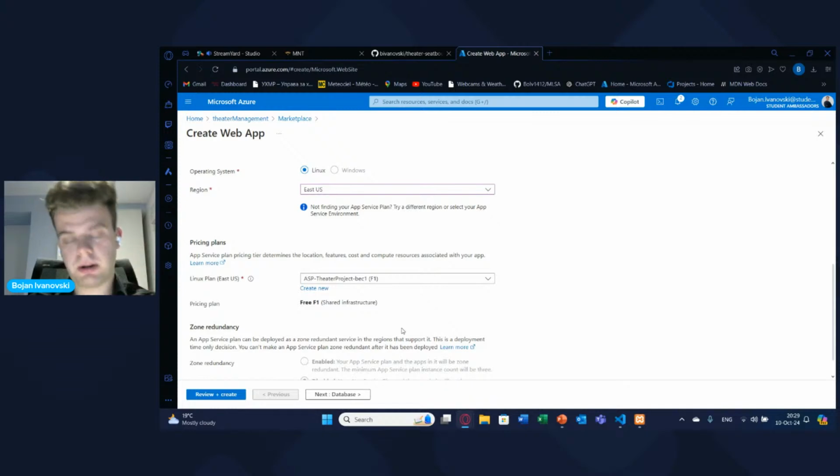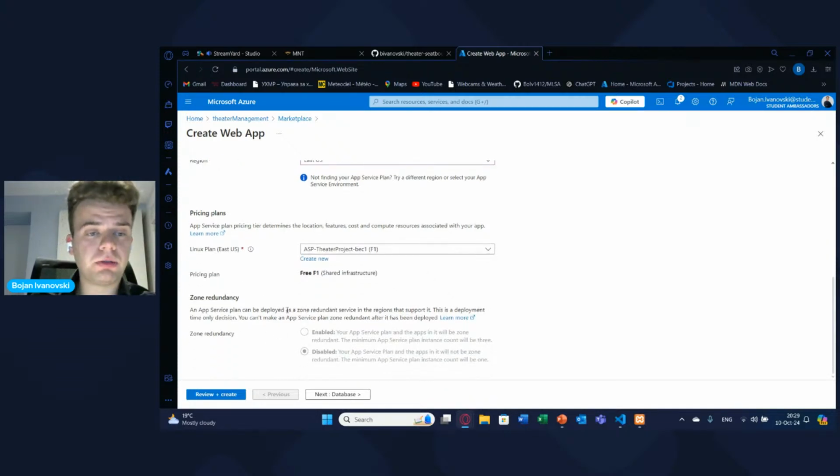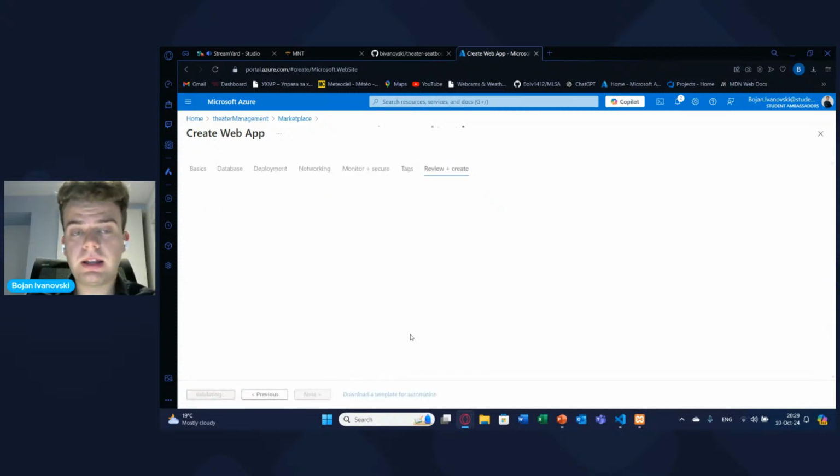But I would recommend this one for testing purposes, so the free version. And zone redundancy, this is a thing that you don't need to bother right now. You can read it if you want more, but for beginners, you can just read more about it if you're interested. Then we'll click review and create.